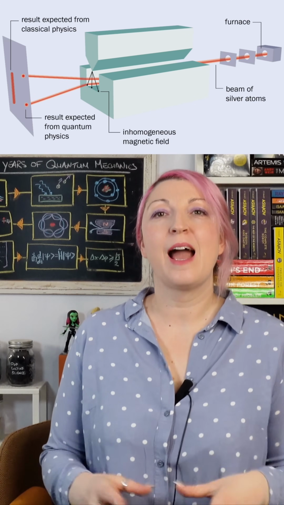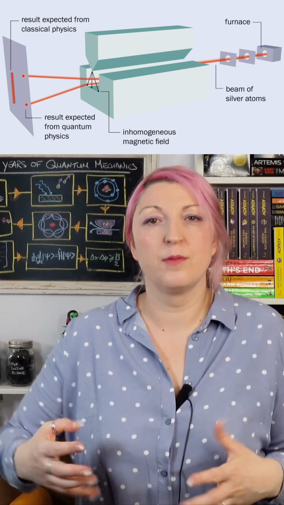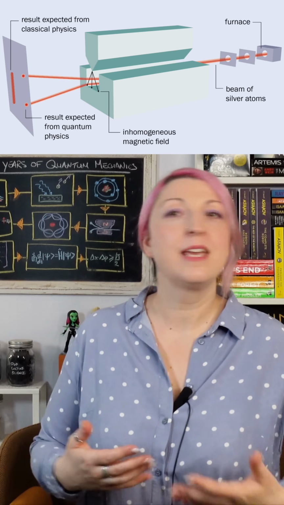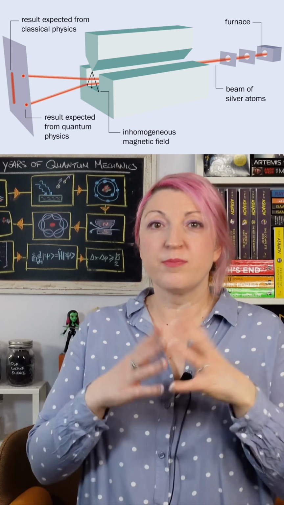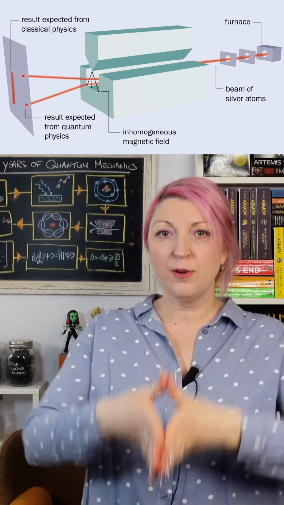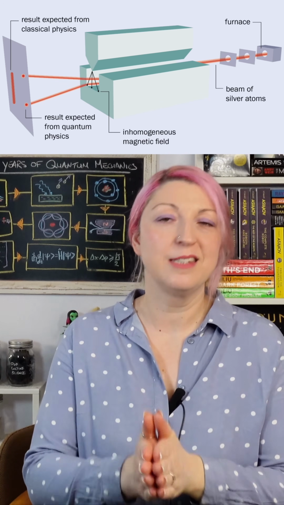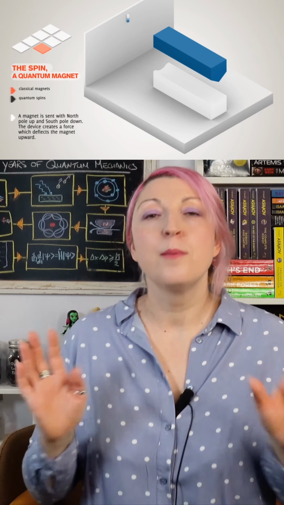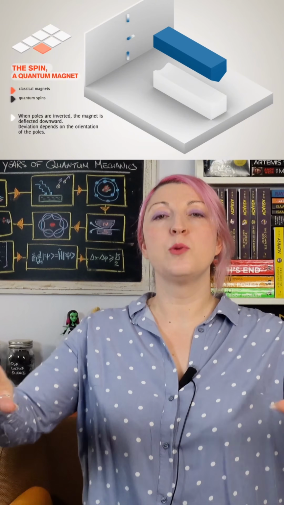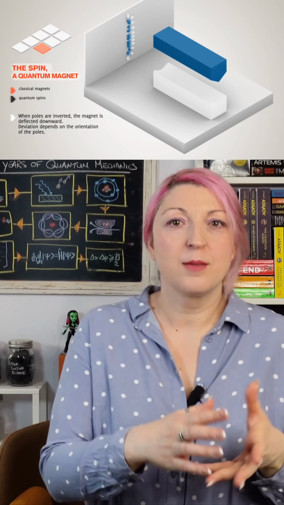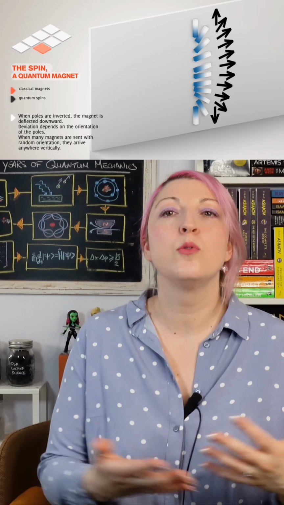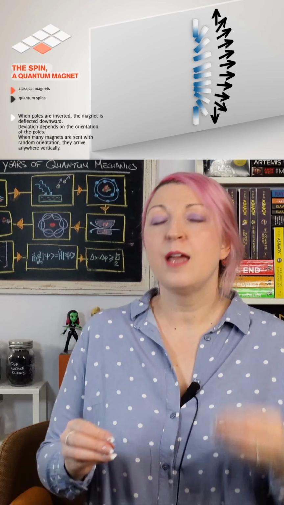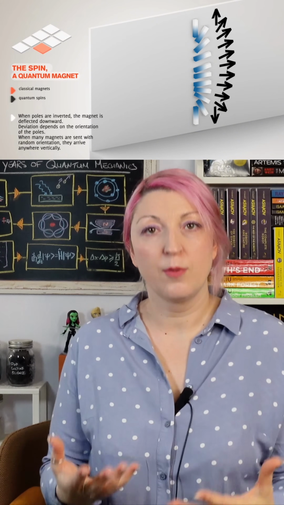Stern and Gerlach were looking at angular momentum. This is the physics of spinning and orbiting. Now, they wanted to test if it might be quantized like energy seemed to be. Their experiment was fairly simple. Fire a beam of silver atoms through a strong magnetic field and see what happens. Now, if angular momentum could point in any direction, the magnetic field would spread the beam into a continuous blur. Some atoms deflected one way, some another, in a smooth gradient. If angular momentum was quantized, they might see a few discrete spots instead of a blur.